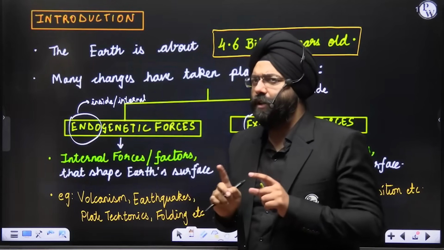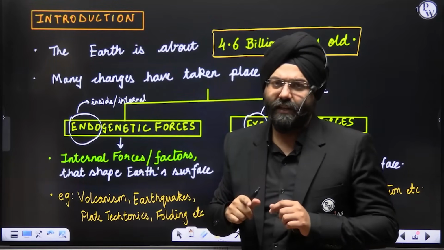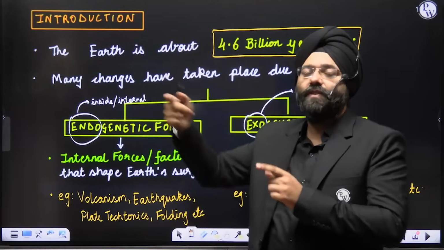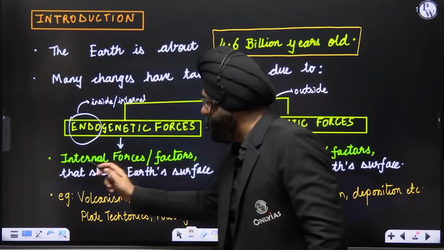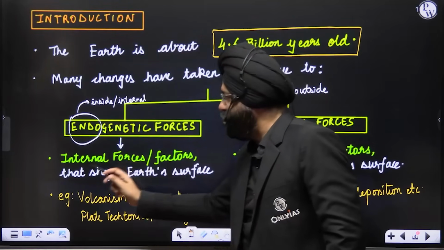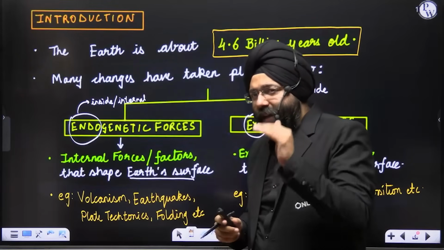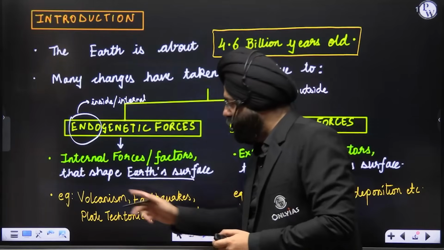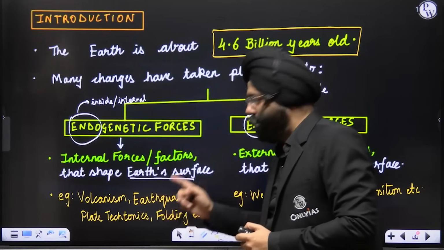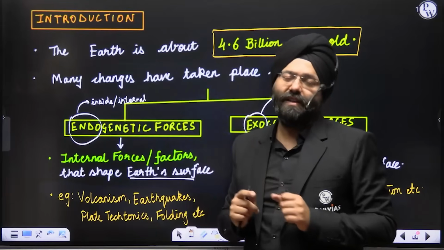Can I say that there would be certain internal forces acting which will be impacting the surface of the Earth? So see here. The internal forces are factors that shape the Earth's surface. Now you know that very well. Plate tectonic movements, volcanic activities, earthquakes, faulting activities taking place.